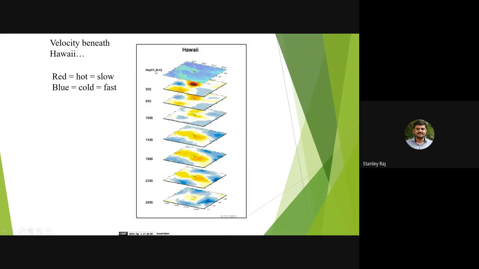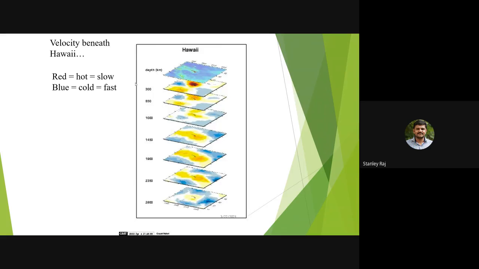Up to a certain depth in kilometers, the red, hot region shows the slow speed of the seismic waves, and the blue, cold region shows where the velocity is faster.